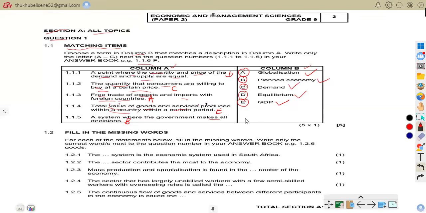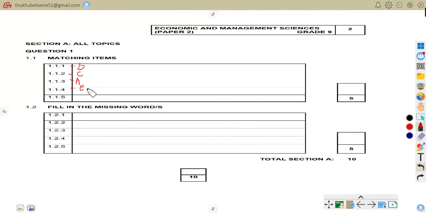For example, the government decides how much food or electricity must be produced. So that is a planned economy. So we have to write it in our answer book.